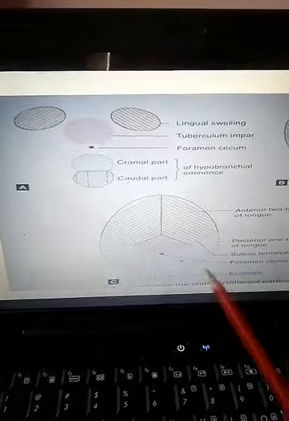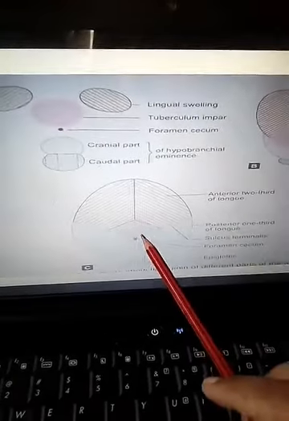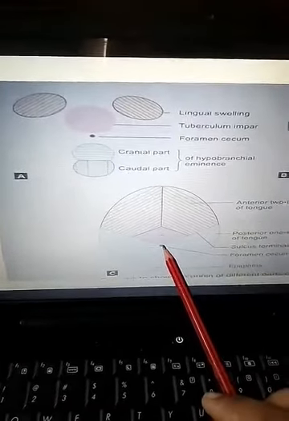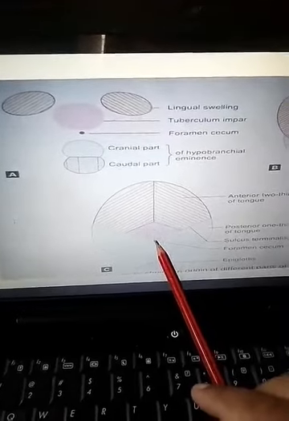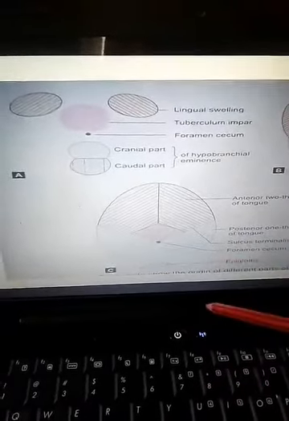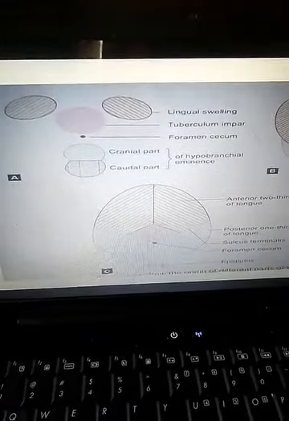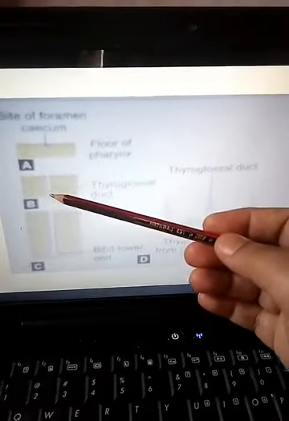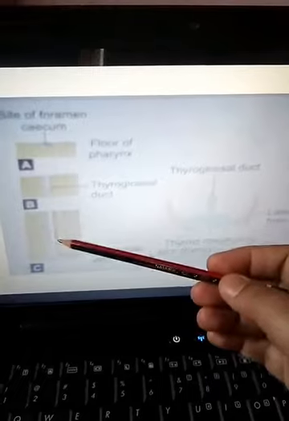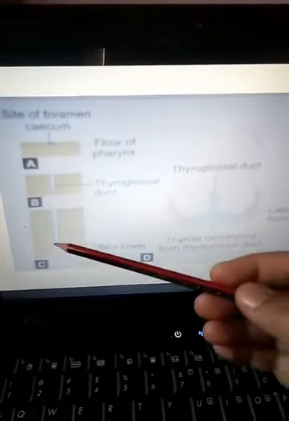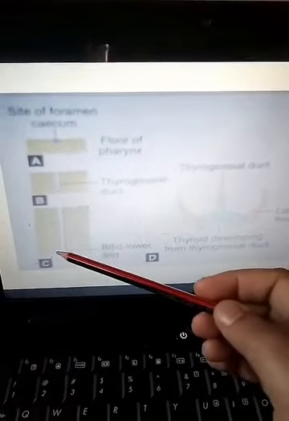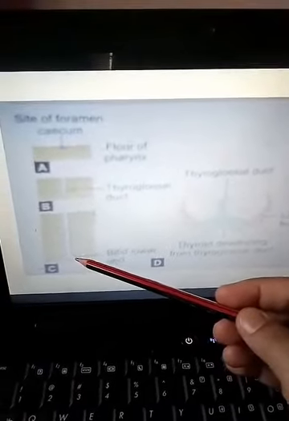Now we will see how the thyroid gland is formed. As I already told you, just behind the tuberculum impar a diverticulum arises from the floor of the mouth and goes downwards. Here you can see the site of the foramen cecum. The diverticulum goes downward and forms a duct-like structure that is known as the thyroglossal duct. Later on this duct bifurcates, and this bifurcation later on forms the lobes of the thyroid gland.